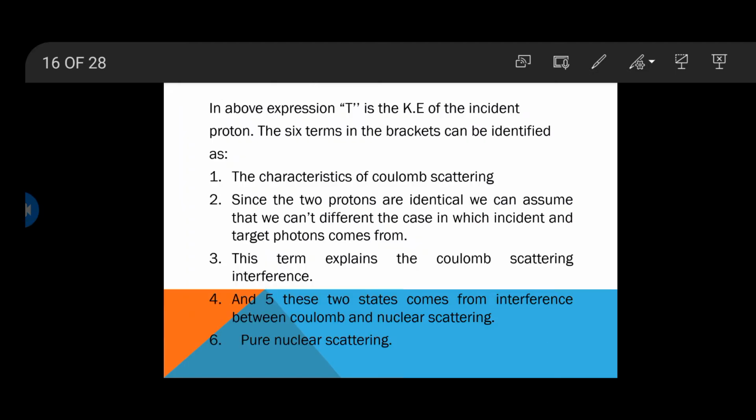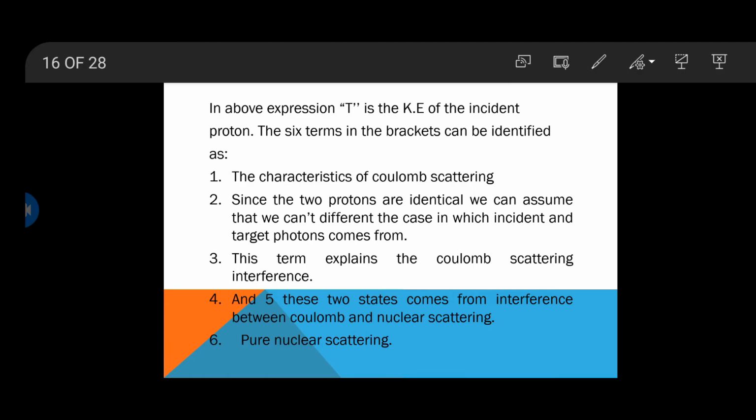As we discussed briefly the formula for the differential cross section for scattering classically, now we will discuss the terms that are included in calculating the formula for the cross section. As we discussed in our previous slide, T is the kinetic energy of the proton. Now we will discuss briefly the 6 terms that are in the brackets.